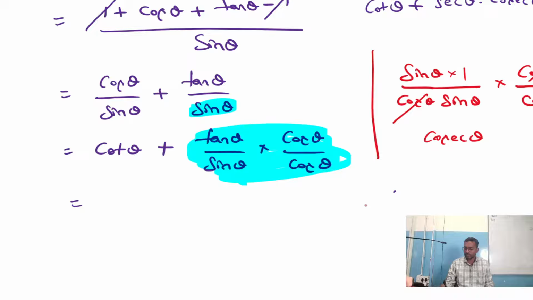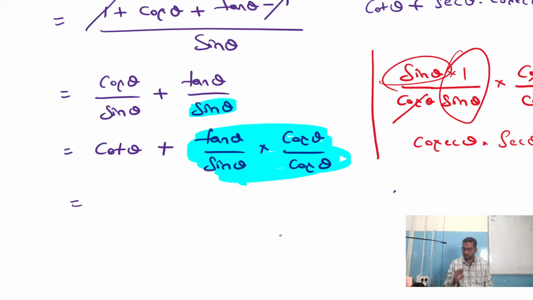This cos theta will cancel. Both the cos theta will get cancelled. So not cosecant, sorry, cos theta gets cancelled. Left out is 1 by sine. We got cosecant theta. 1 by sine is cosecant theta into 1 by cos is secant theta.